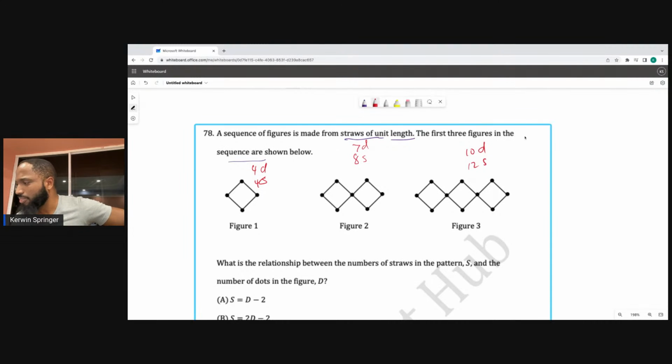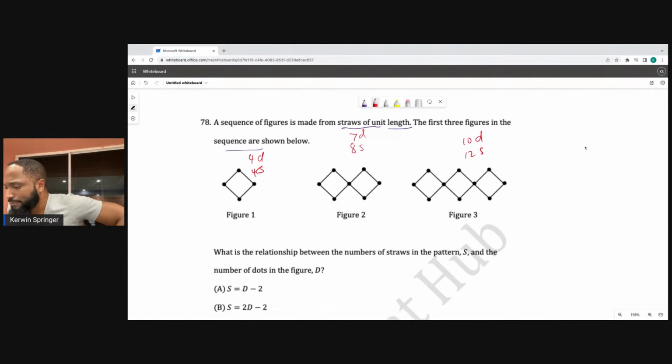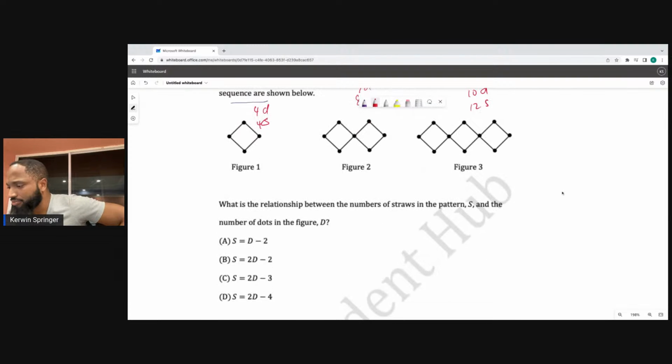So keep going down. So the number of straws is twice the number of dots minus 4.